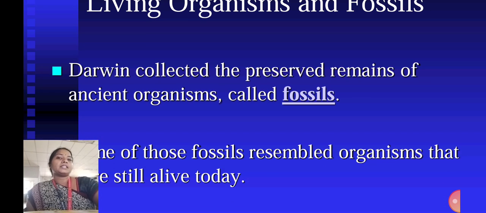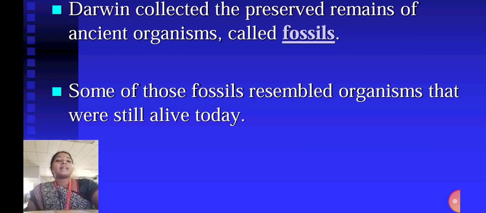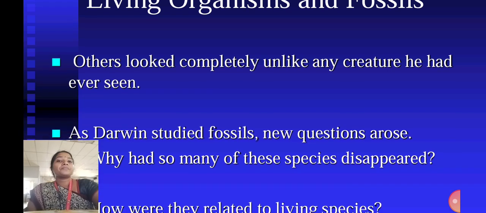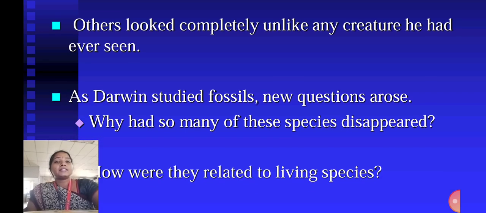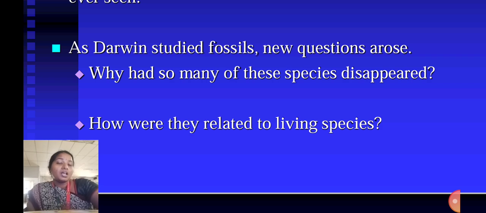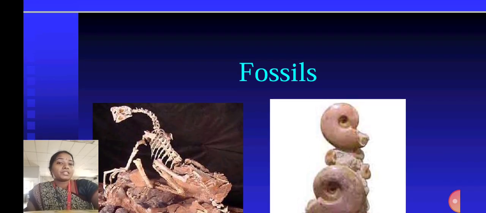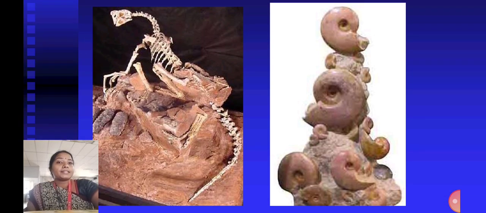Living organisms and fossils. Darwin collected the preserved remains of ancient organisms called fossils. One of those fossils resembled organisms that are still alive today. Others looked completely unlike any creature he had ever seen. As Darwin studied fossils, new questions arose. Why had so many of these species disappeared? How were they related to living species? So the fossils are like this.